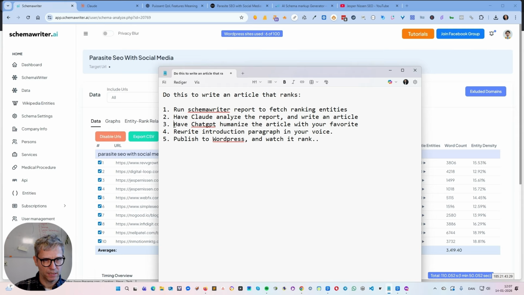Once that was done, I asked ChatGPT to humanize the article. The step is, have ChatGPT humanize the article with your favorite humanization prompts. So I have a new humanization prompt that I've started using. I'm not ready to share that just yet, but I have the human prompt version 2. You can go back and watch the video about that and use that. That's also fine. Once that is done, I rewrite the introduction paragraph in my own voice.